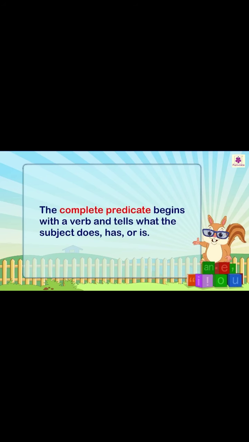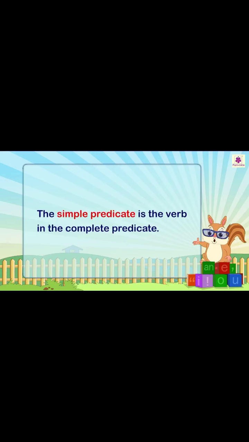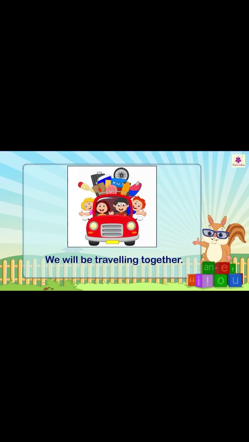The complete predicate begins with a verb and tells what the subject does, has or is. The simple predicate is the verb in the complete predicate. For example, we will be traveling together. Here, the verb will be traveling is simple predicate.